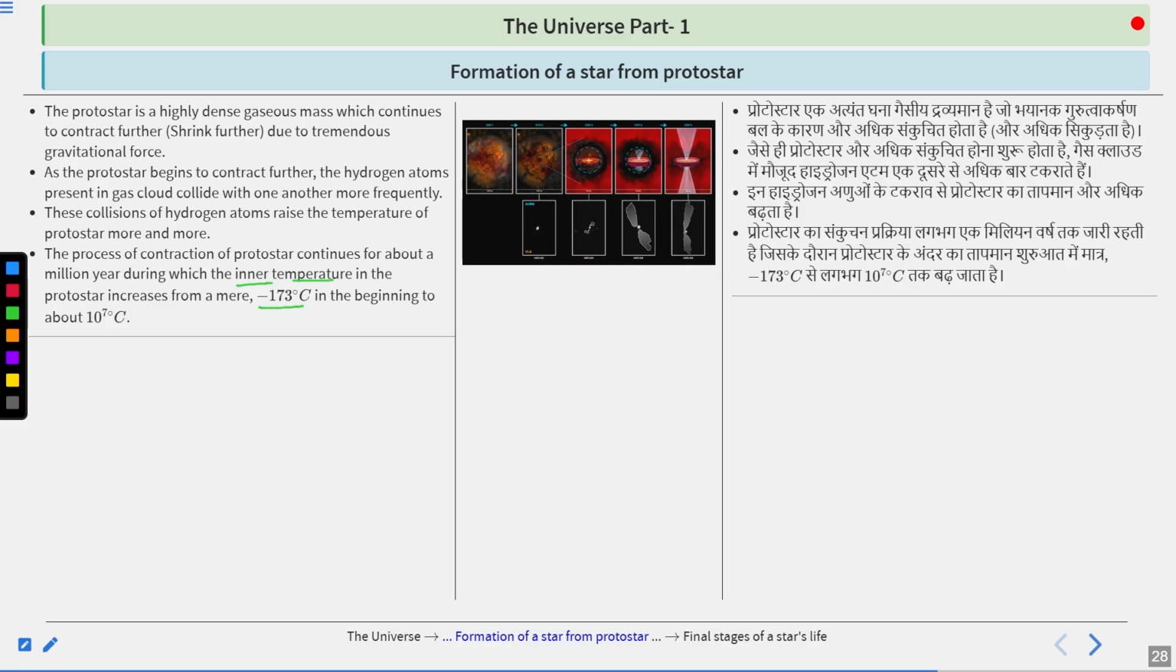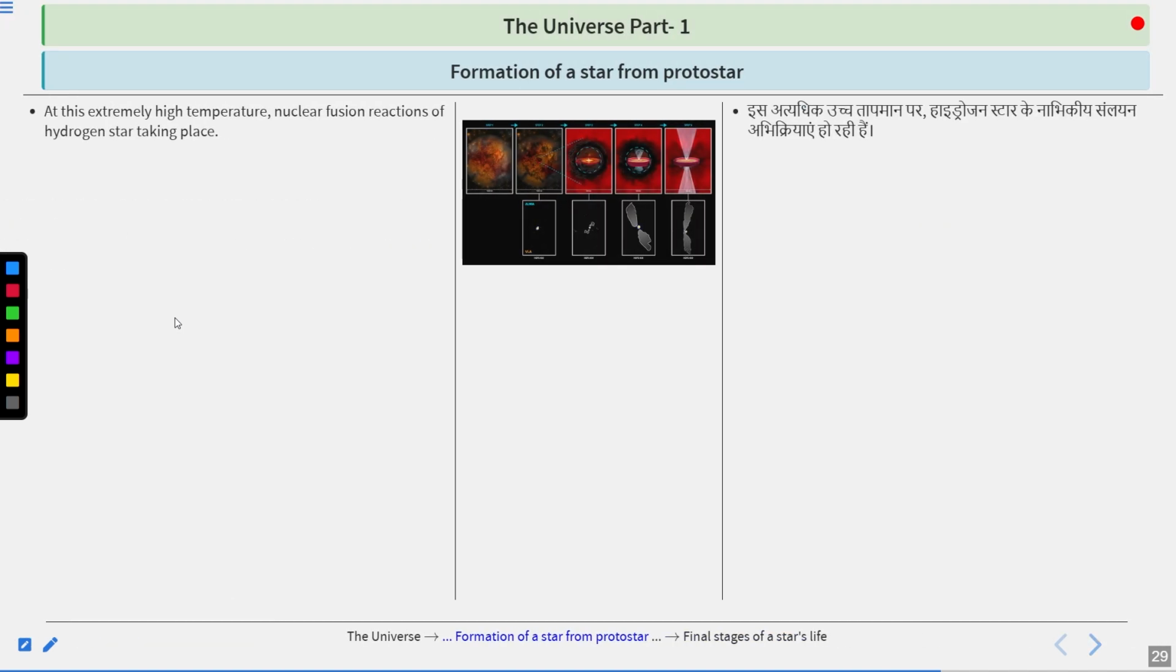a mere minus 173 degrees Celsius in the beginning to about 10^7 degrees Celsius. And at this extremely high temperature, nuclear fusion reactions of hydrogen start taking place.